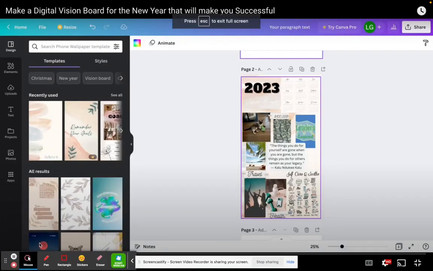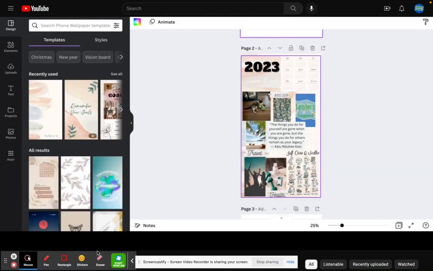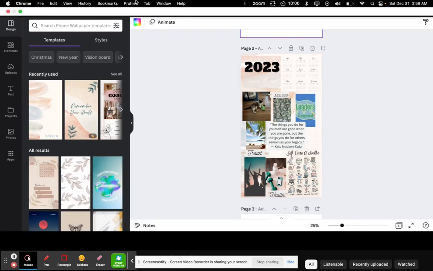Hi everyone. Today I'm going to show you how to make a vision board on your phone just like this one. Since you have your phone all day, seeing your vision each time you pick your phone up will influence and trigger your subconscious mind into positive action. They are helpful in pursuing personal development and setting goals. So let's get into it.